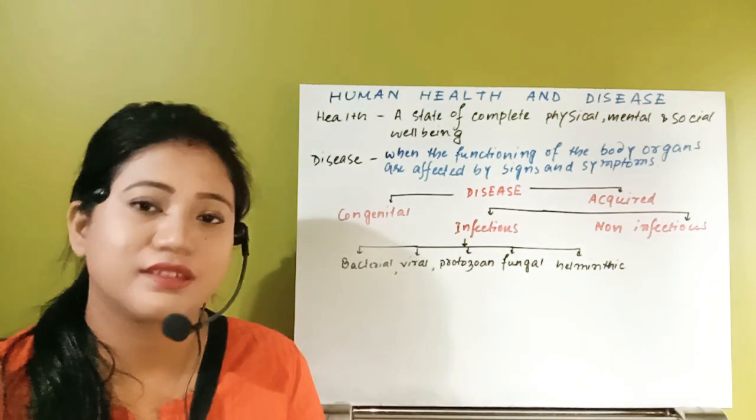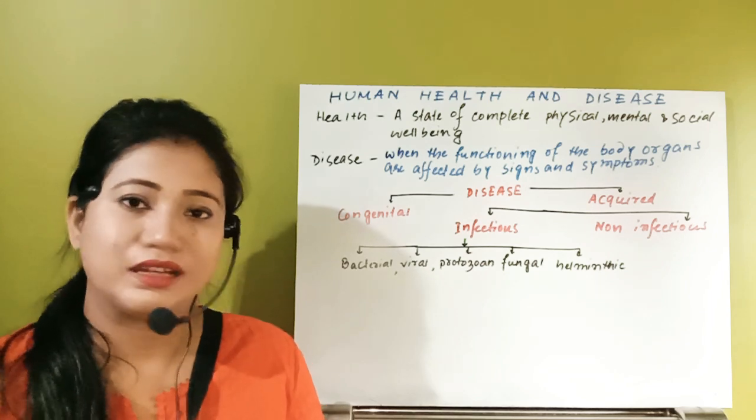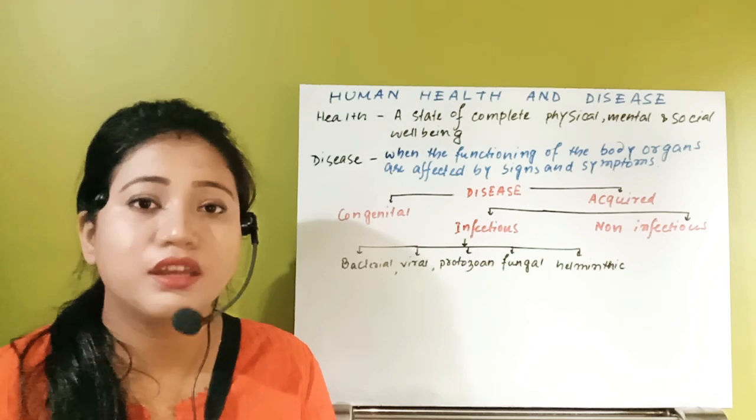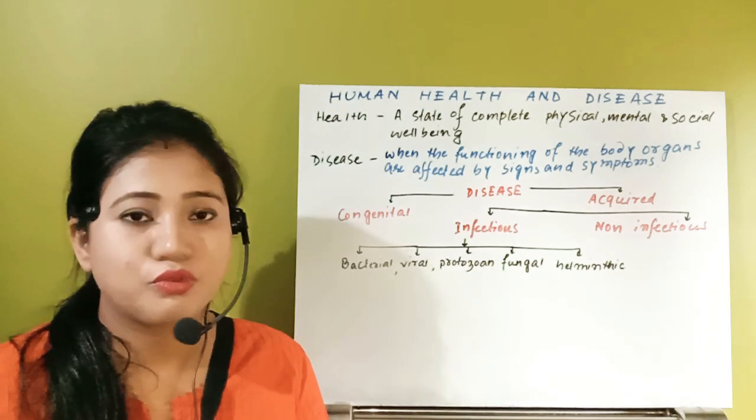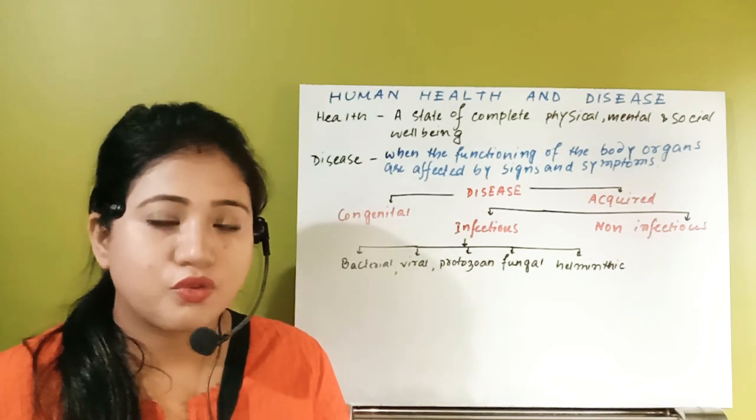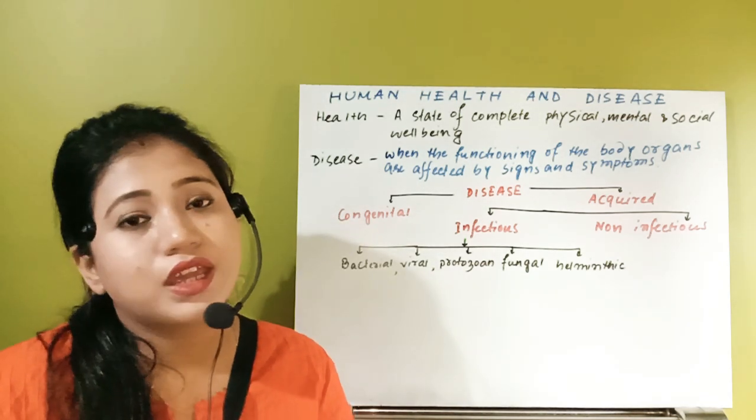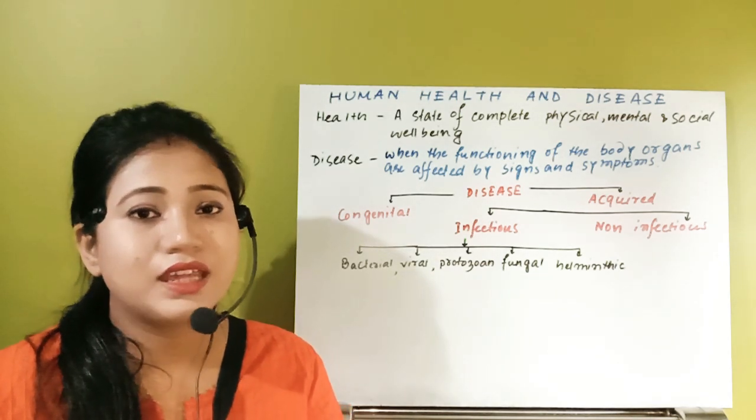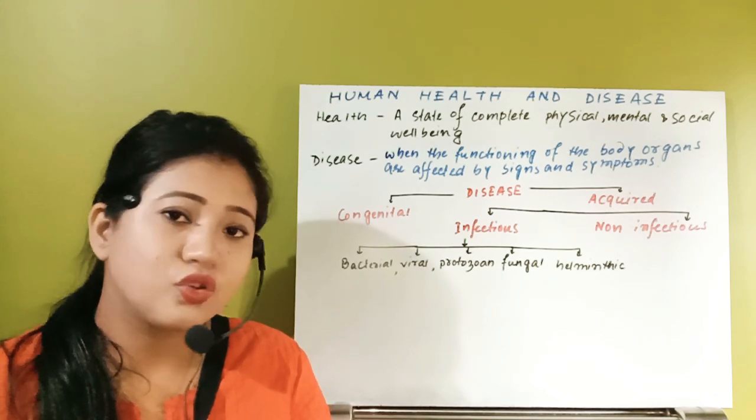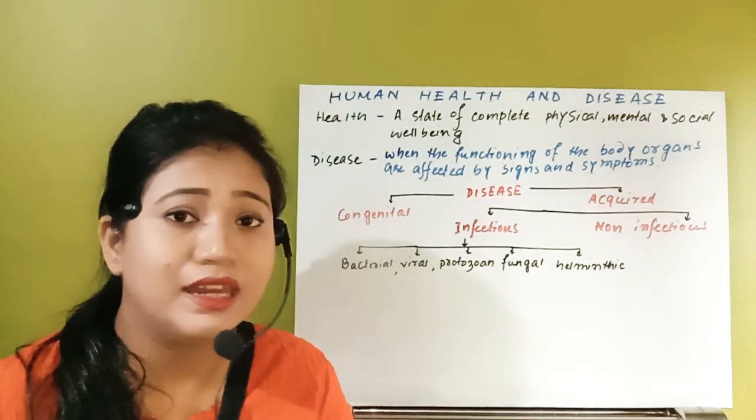That chapter is human health and disease. Before coming to the disease, we will use a term, and that term is health. So what is the meaning of health? What can we actually call a healthy individual? Suppose an individual is passing by, we will call that individual healthy. On what basis will we call this individual healthy? We can call an individual healthy only if that person is physically, mentally and socially well.